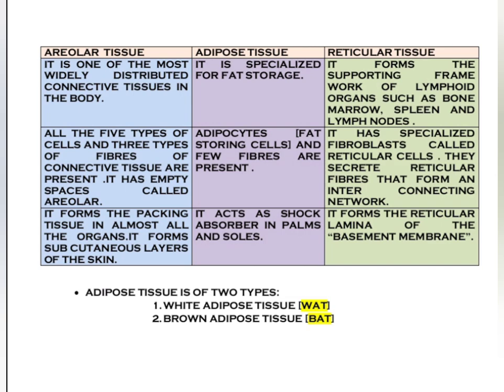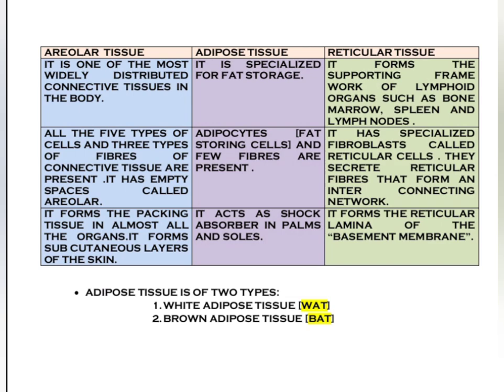Now characteristics of areolar tissue. It is one of the most widely distributed connective tissues in the body. All the 5 types of cells and 3 types of fibers of connective tissue are present. It has empty spaces called areolas. It forms the packing tissue in almost all the organs. It forms subcutaneous layers of the skin.